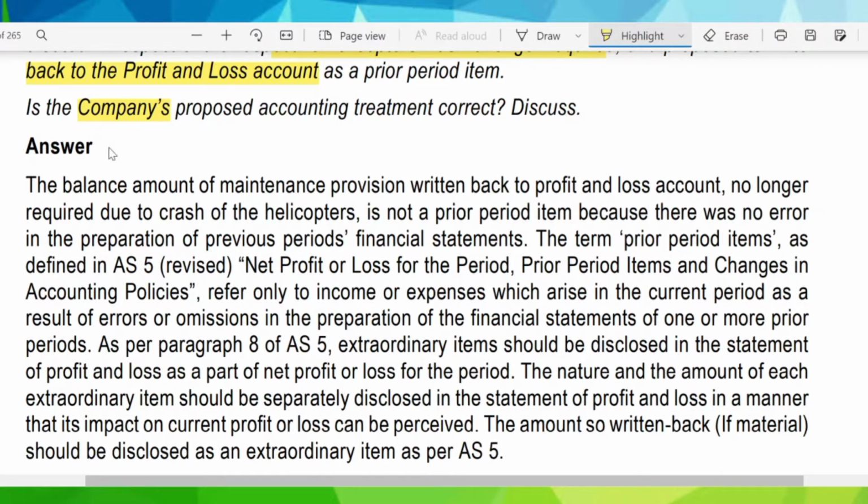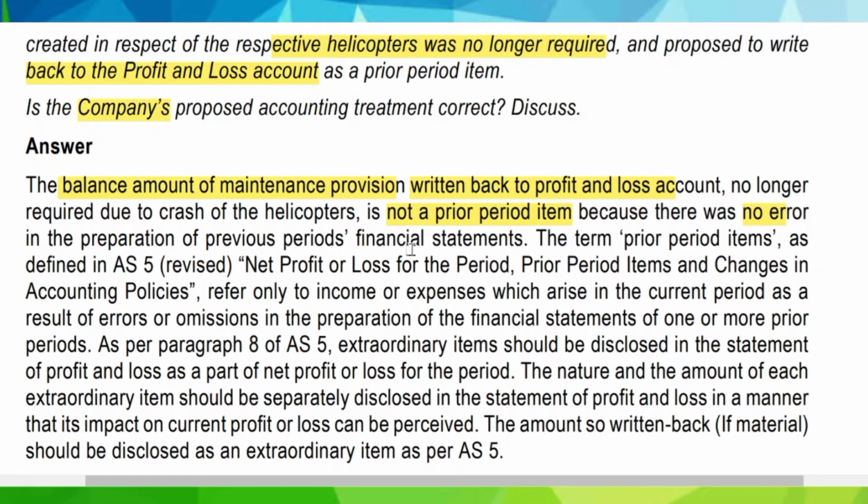The balance amount of maintenance provision written back to the P&L account, no longer required due to the crash of the helicopter, is not a prior period item because there was no error in the preparation of the previous period financial statements. At that time the helicopter was there, and a proper maintenance provision was required, and by making such a provision we have not made any mistake.